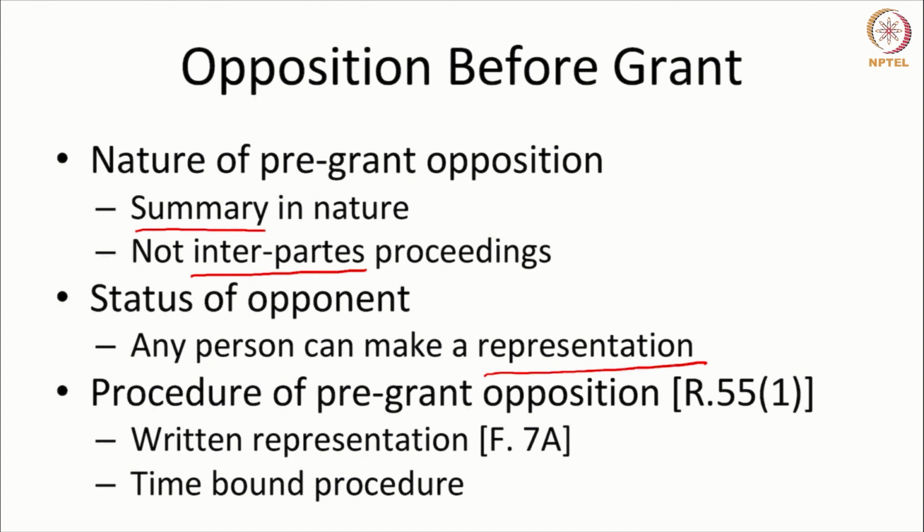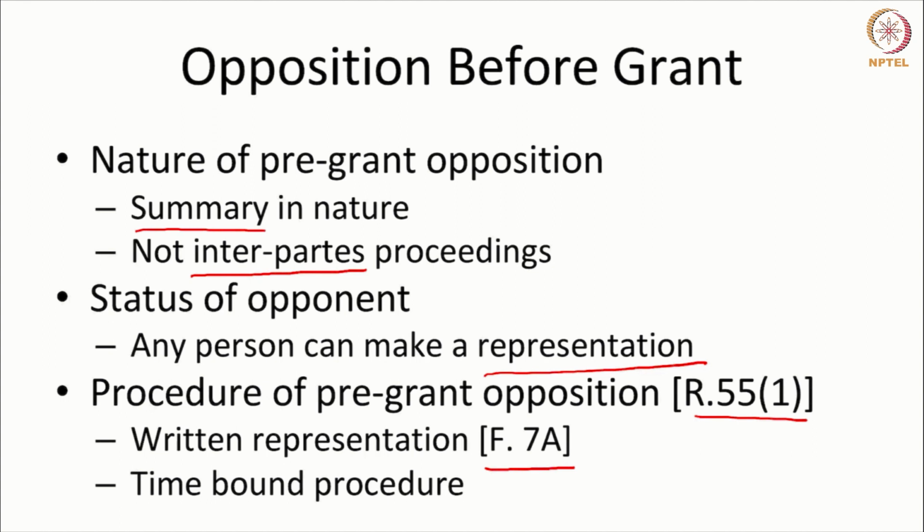The procedure for pre-grant opposition is stipulated in Rule 55. A written representation has to be submitted. There is a particular form for it now. And the procedure is a time-bound procedure. The procedure largely moves in this pattern. The pre-grant opponent files his objections along with the evidence. The copy of the opposition along with the evidence is sent to the applicant. The applicant gives his response on the opposition, and then there is a hearing. The hearing occurs before the controller.